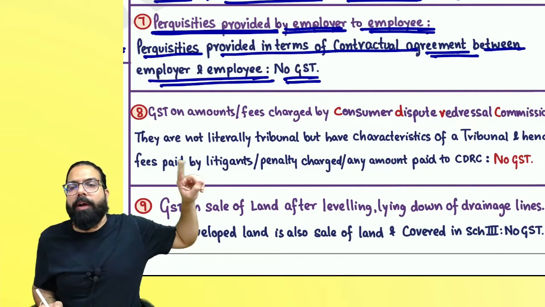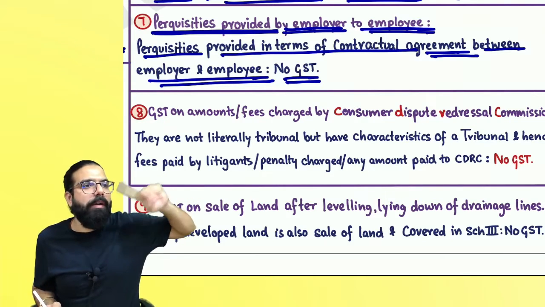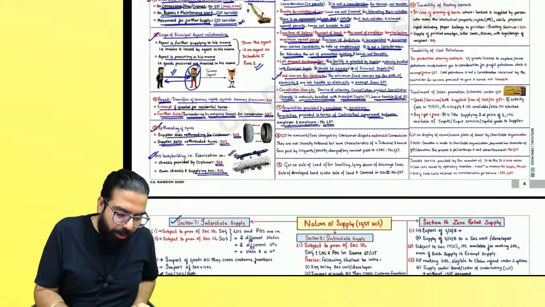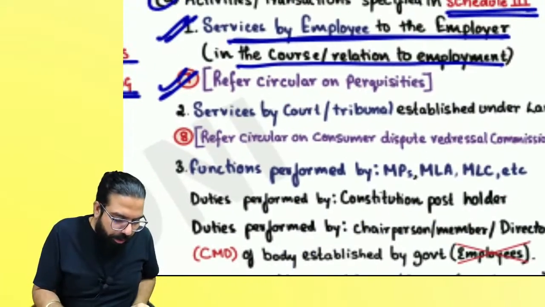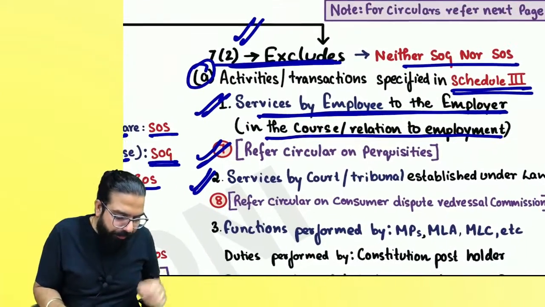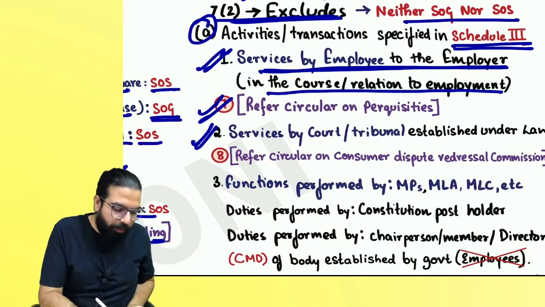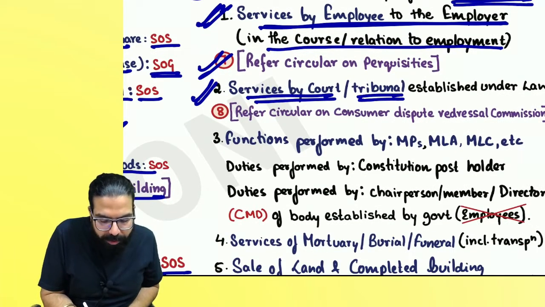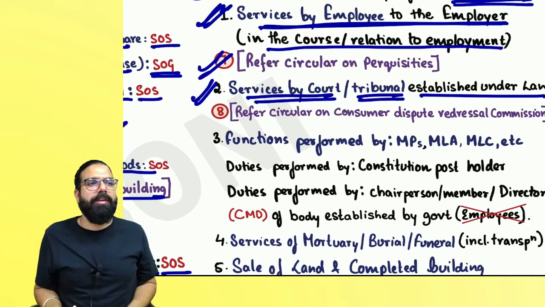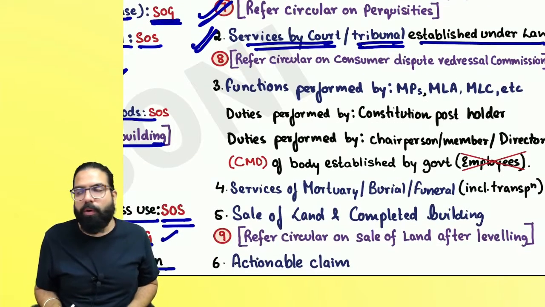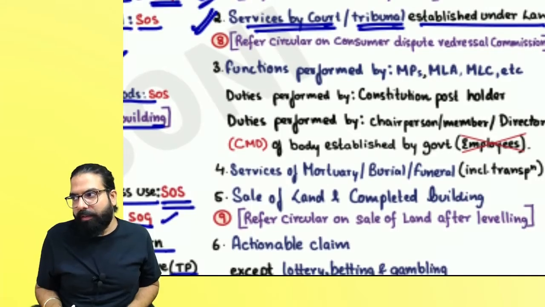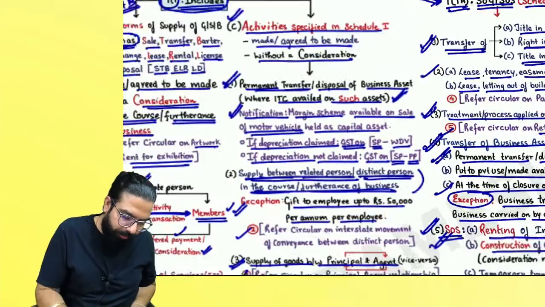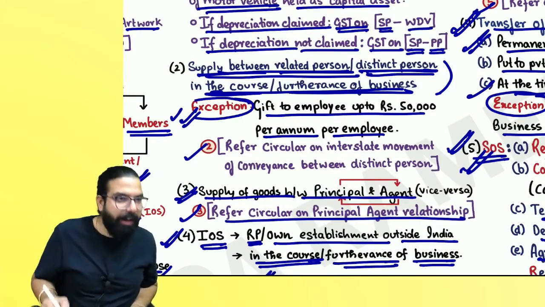I linked your Schedule 1 with the Schedule 3 supply. Can I go ahead, everyone? The next one over here is section number 7.2A. First paragraph of Schedule 3 is done. Second paragraph, services by court, tribunal which are established under law. All these services given by the court or tribunal for which the court or tribunal takes fees. First one you remember, no? First one I linked this with the Schedule 3 exception. Can I go ahead, everyone?